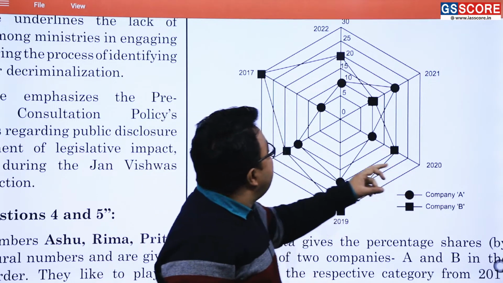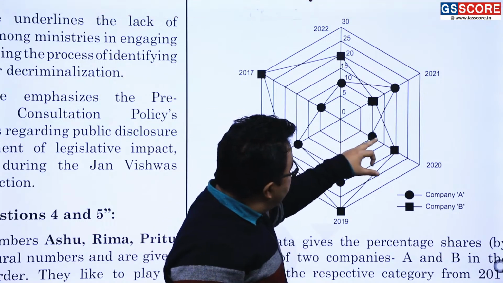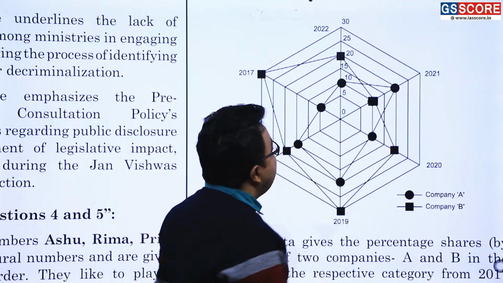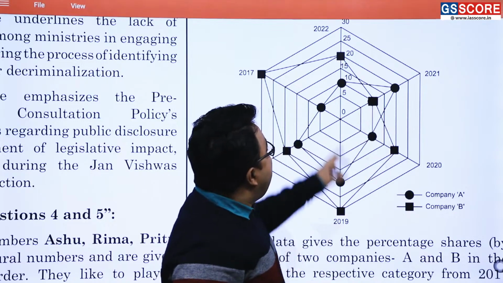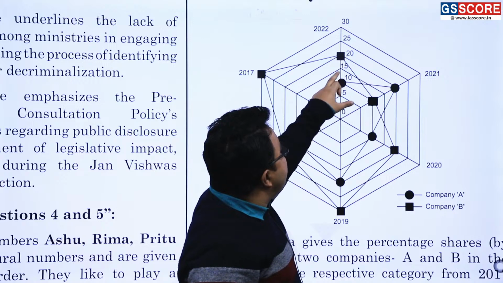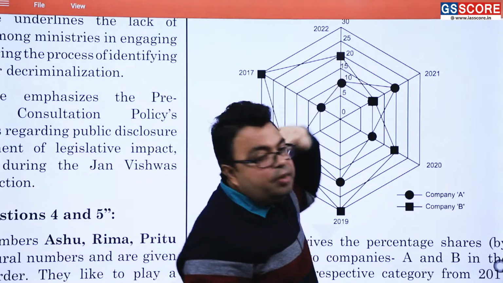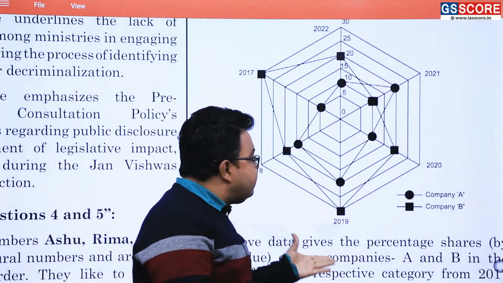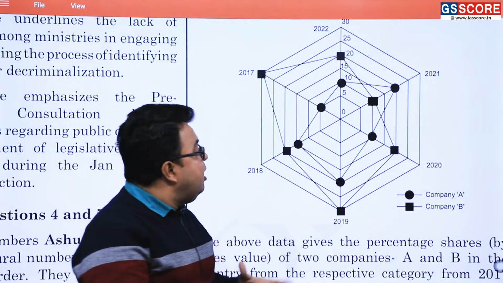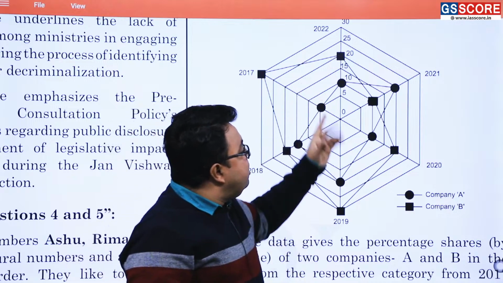Here 2020 it was what? 1, 2, 3, 4, 20%. Am I correct? Here it was what? 1 and 2, that is 5 and 10, 10%. And here it will be what? 5%, 10%, 15% and 20%. 20% will be there. So every year you are seeing that the data is exactly the same. Okay, total data and percentage share are different.